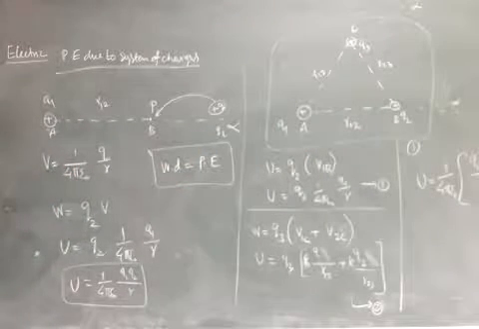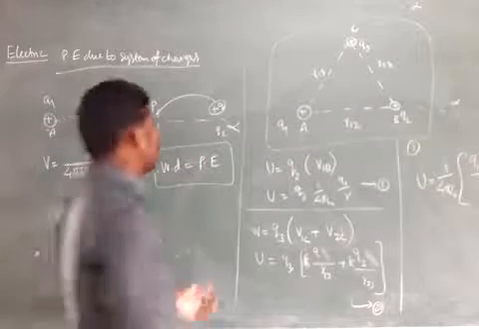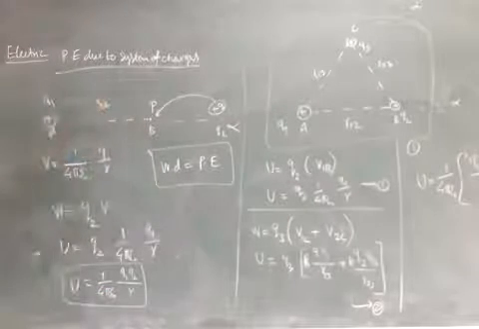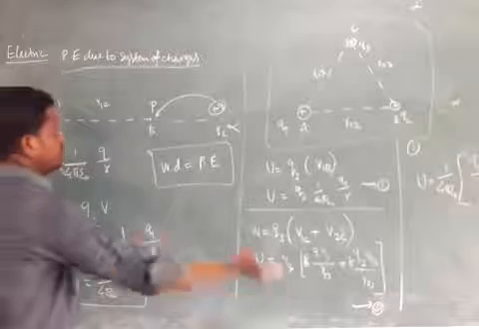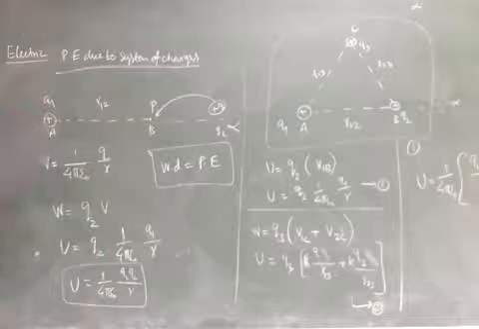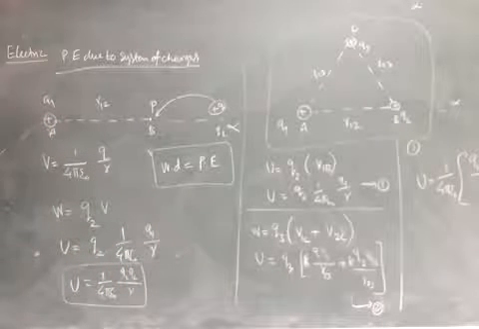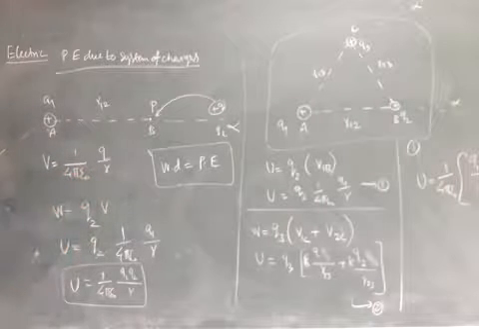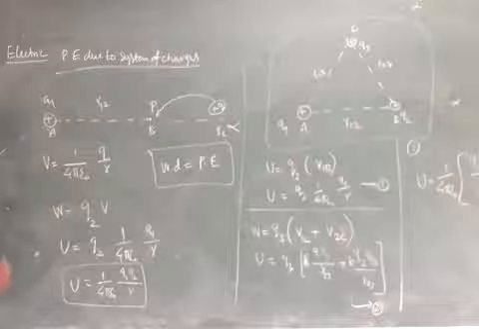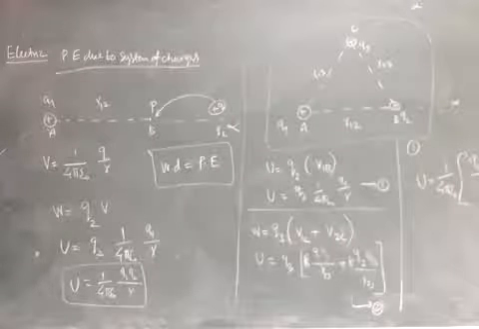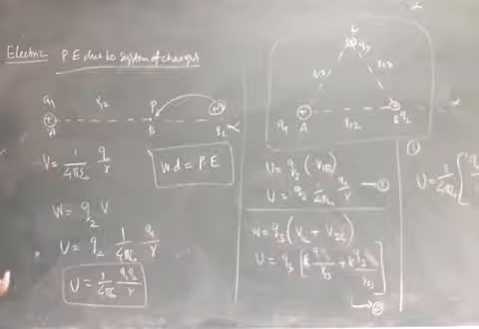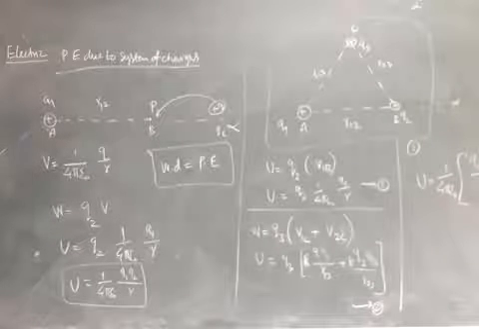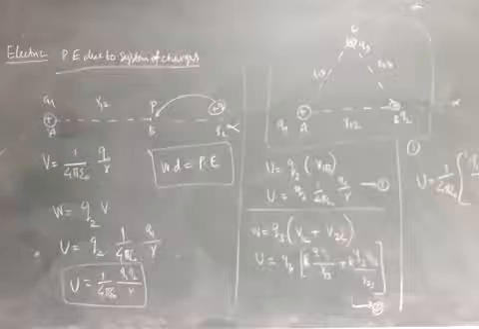Now we need to have some discussion. If charge 1 is at rest and charge 2 is brought from infinity, or we bring both charges from infinity together, the result is the same, because potential energy is conservative. Conservative means it depends on the initial and final positions, not on the path. A non-conservative example is the frictional force, where there is a loss of energy due to friction. We have studied this in plus one.